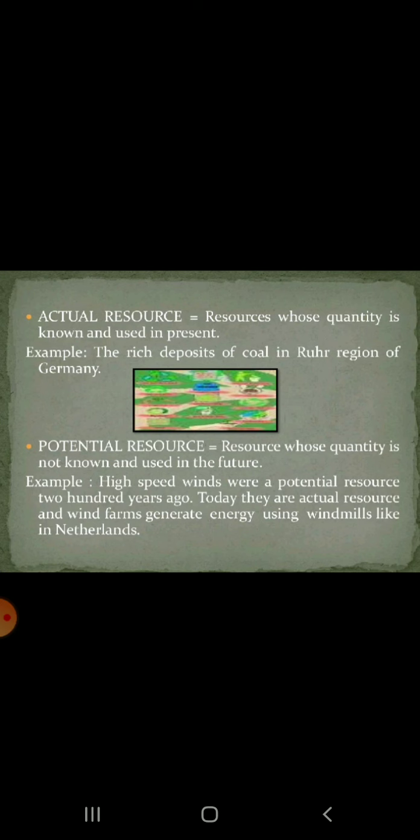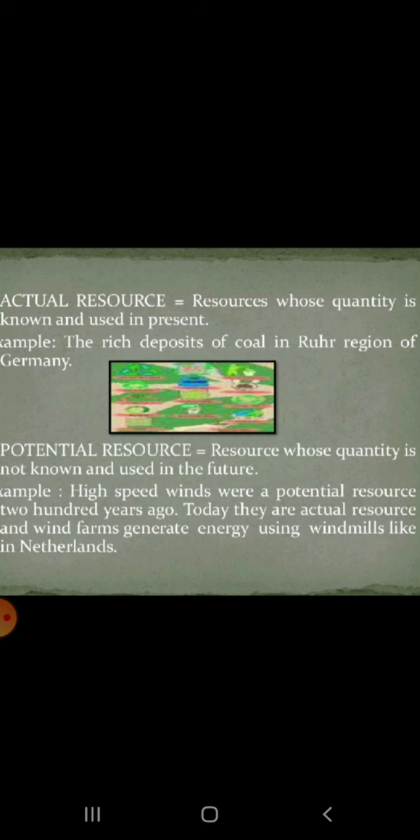Potential resources are those whose quantity is not known and which may be used in the future. For example, high speed winds were a potential resource 200 years ago. Today they are an actual resource, with wind farms generating energy using windmills like in the Netherlands. Or you can take the example of uranium found in Ladakh, an example of a potential resource.